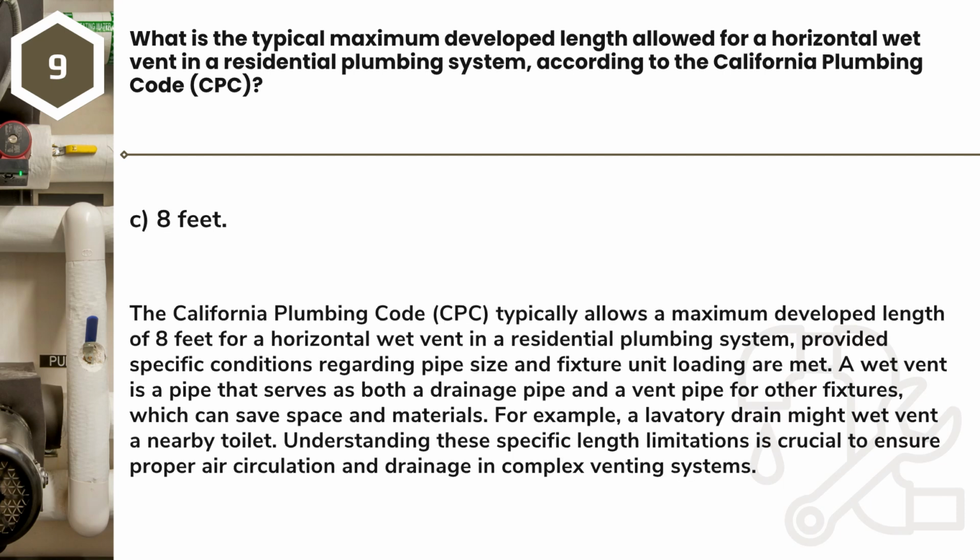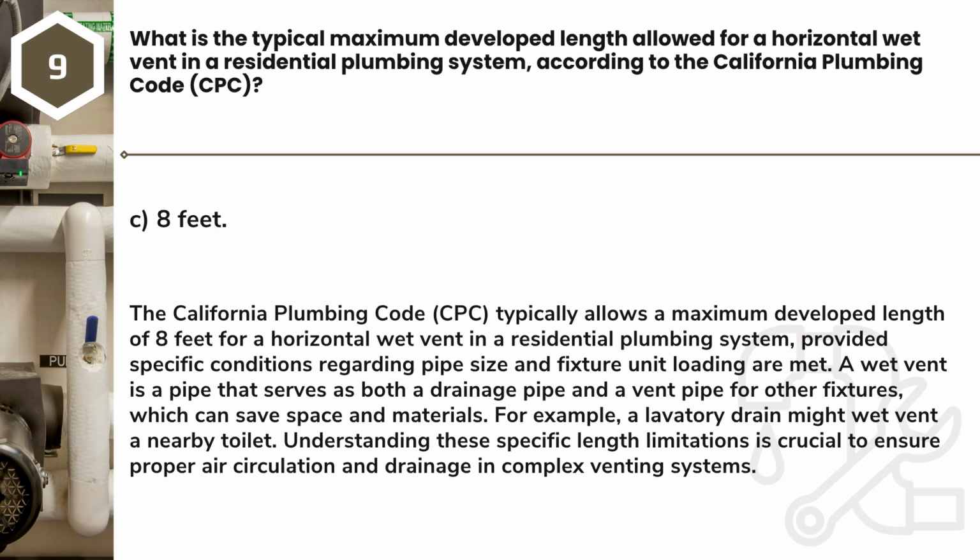Answer: C. 8 feet. The California Plumbing Code, CPC, typically allows a maximum developed length of 8 feet for a horizontal wet vent in a residential plumbing system, provided specific conditions regarding pipe size and fixture unit loading are met.